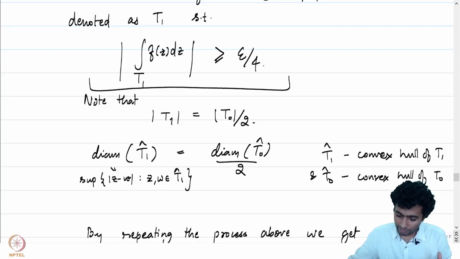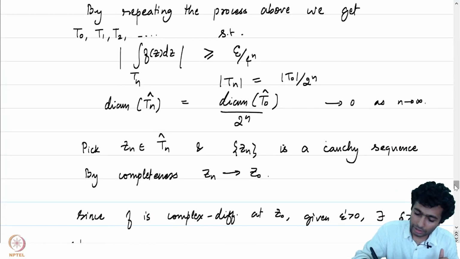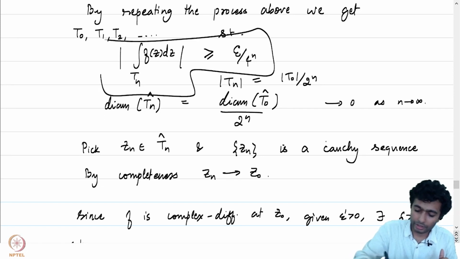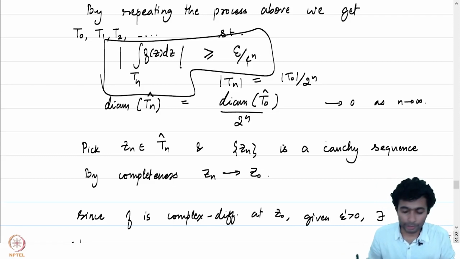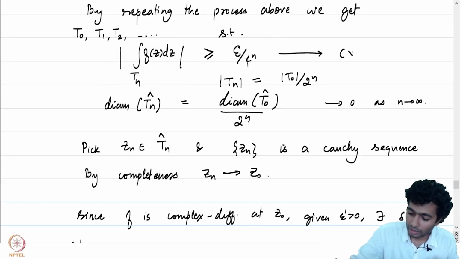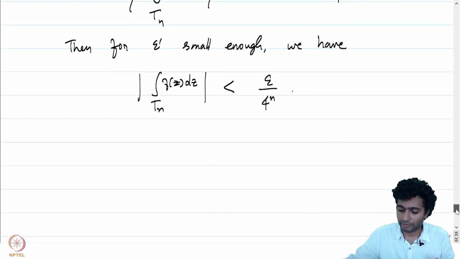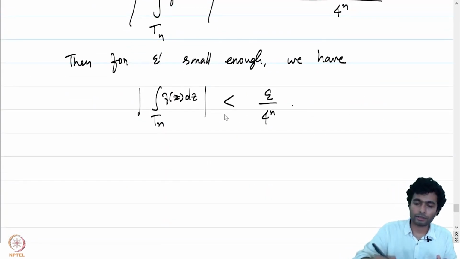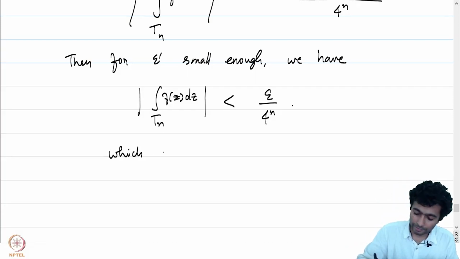This is how T1 was picked, and by repeating the inductive process, we had picked Tn in such a manner that the integral of f of z dz over Tn has absolute value greater than or equal to epsilon by 4 to the power n. So let's call this star, and we have just concluded that for n large we can ensure that this is less than epsilon by 4 to the power n, which is a contradiction to star.